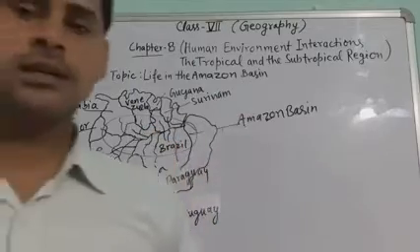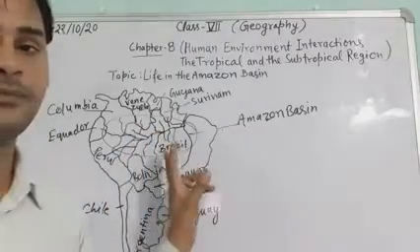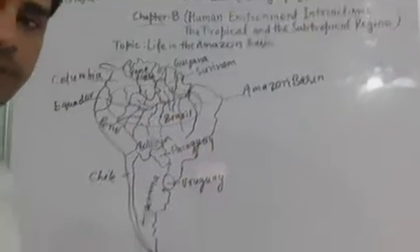Amazon basin is located in South America. So this is the figure of South America.